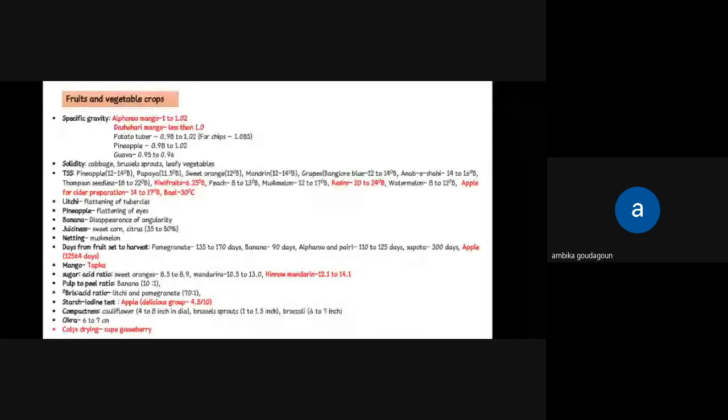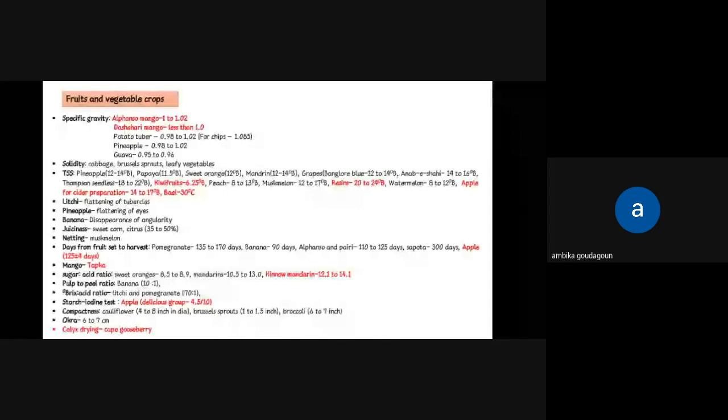Netting in muskmelon is a major maturity index. And from days from fruit set to harvest, it's pomegranate 135 to 170 days, banana 90 days, Alphonso and Pairi mangoes 110 to 125 days, sapota 300 days. In apple, they'll ask the most promising maturity index for apple. The correct answer is days from full bloom to harvest. It's 125 plus or minus 4 days.